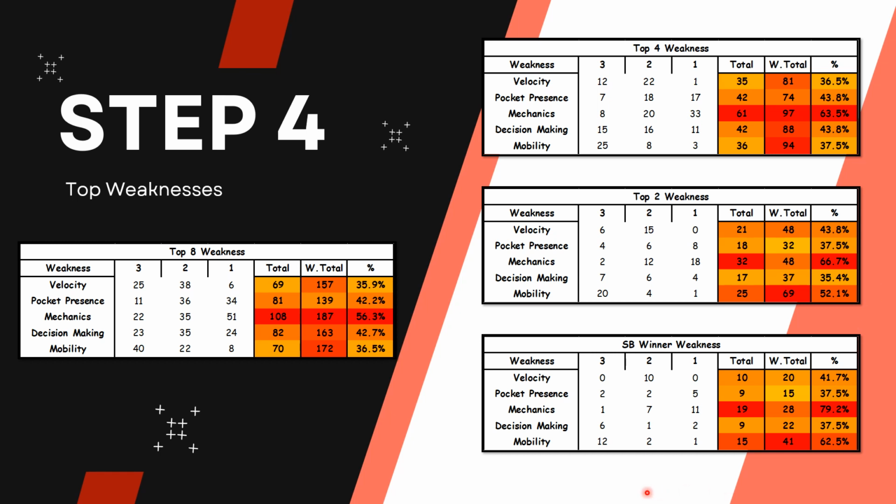Getting into the Super Bowl winners, you're going to see mobility starts to take over. Mechanics, mobility, those are the two. A running first quarterback doesn't necessarily translate to being a Super Bowl winner. It's just what it's showing here in terms of the data since the year 2000. I'm sorry to hurt anyone's feelings. That's just the truth. Guys like Peyton Manning, Tom Brady, that's what's showing up right here in this mobility column. Those are the guys who win, but they're just not as mobile.